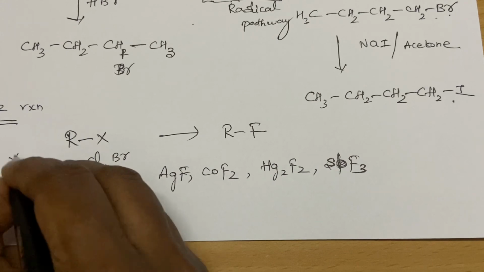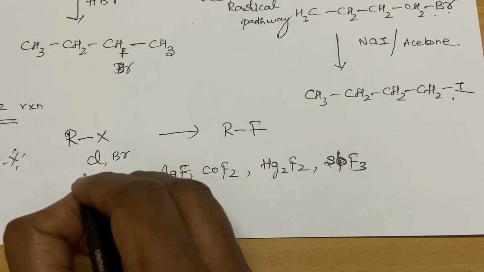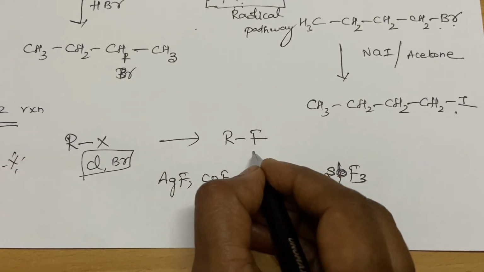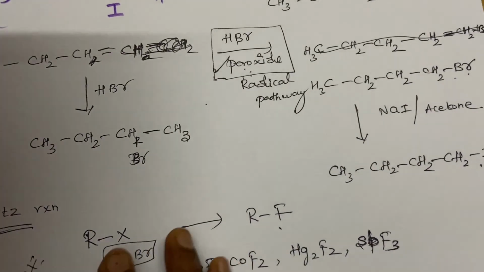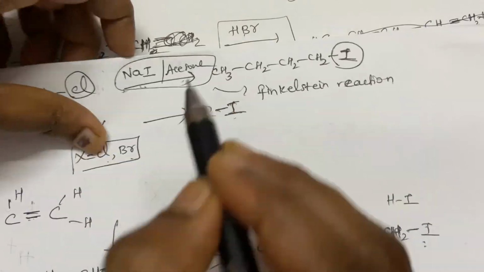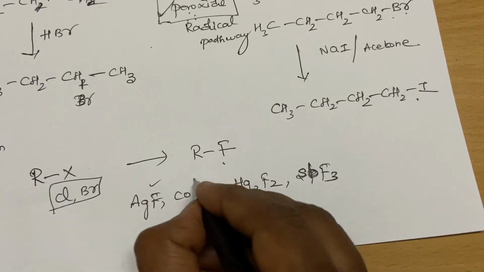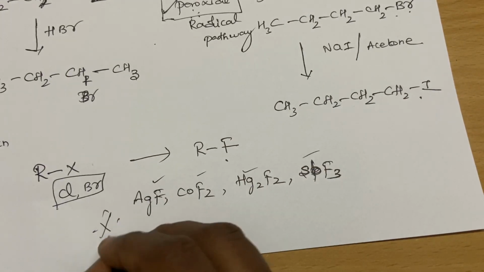This is also very important, for converting chlorine or bromine to the corresponding fluoride compound. For converting to iodine, you need simply sodium iodide in acetone, and for fluorine, any one of these reagents. So these are important 1 mark questions.